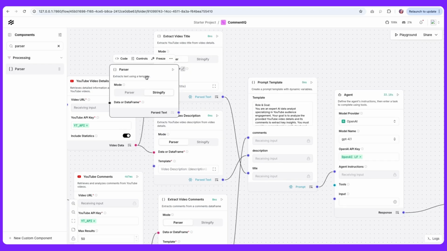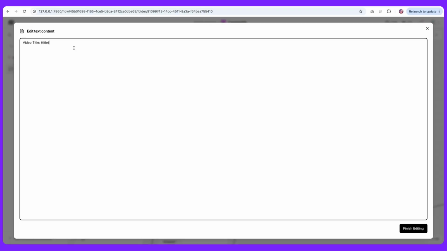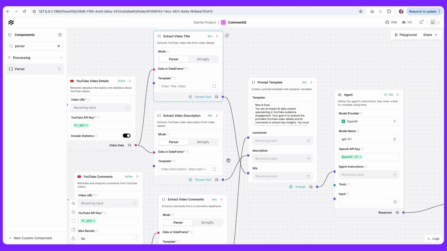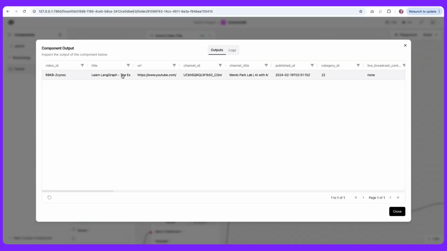So we are going to go with the parsing mode, and we are interested in a particular input that is title and description. So within the text input here, we're going to add the title with curly braces and the description. So that's going to pull the title and description columns from the output that we ran earlier.